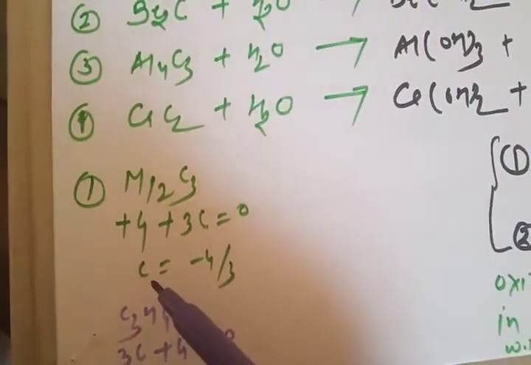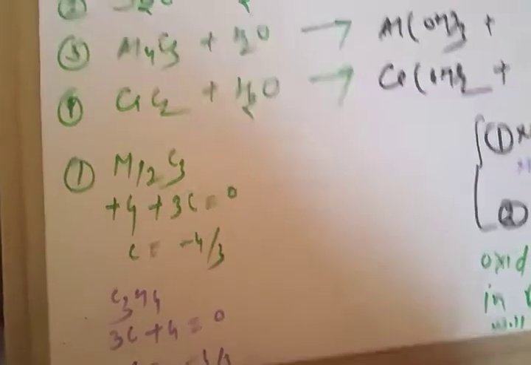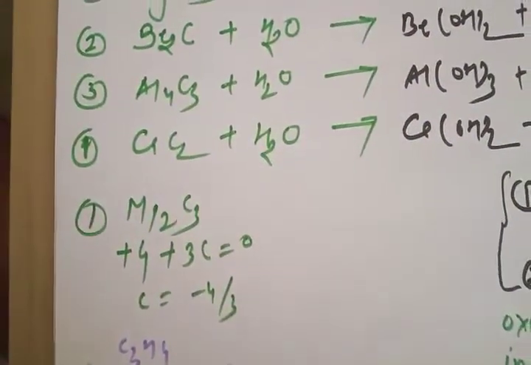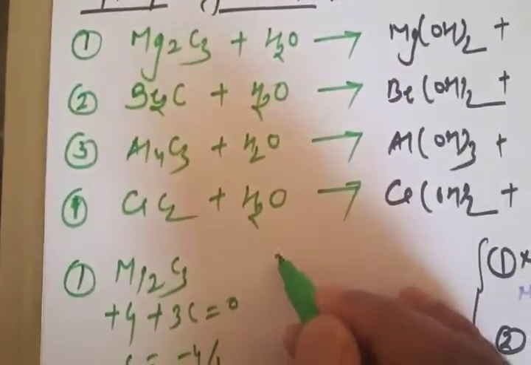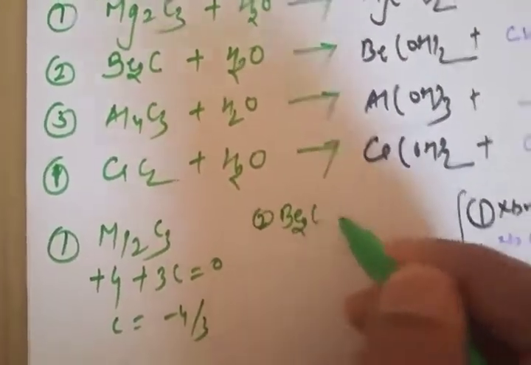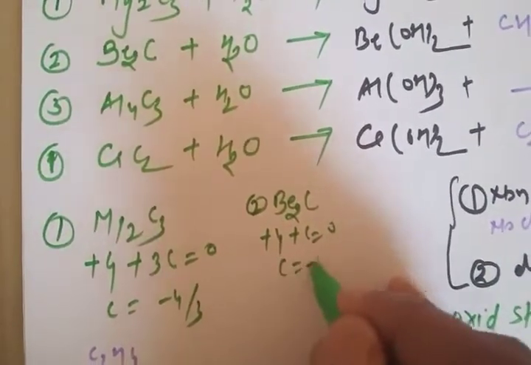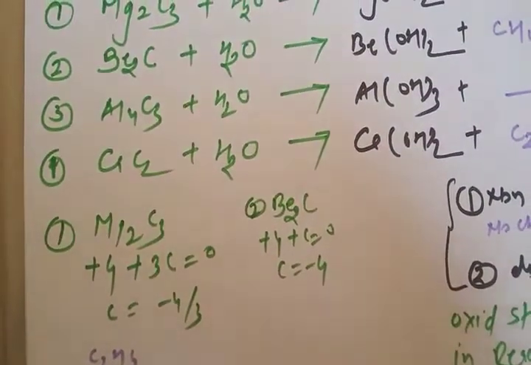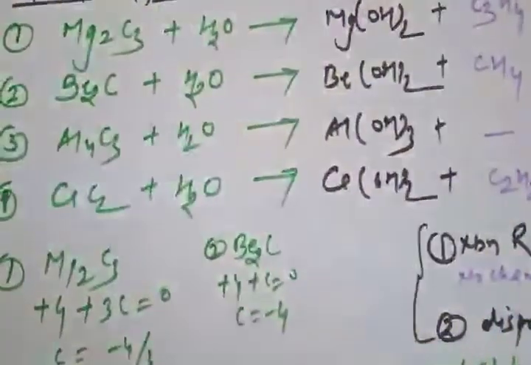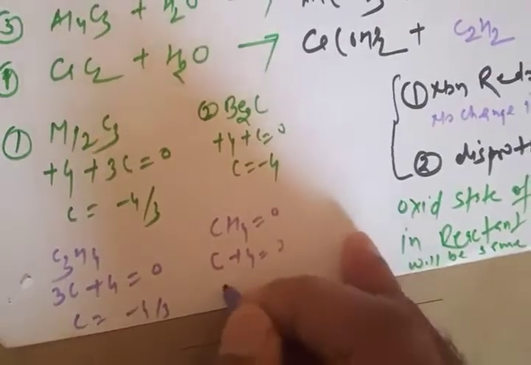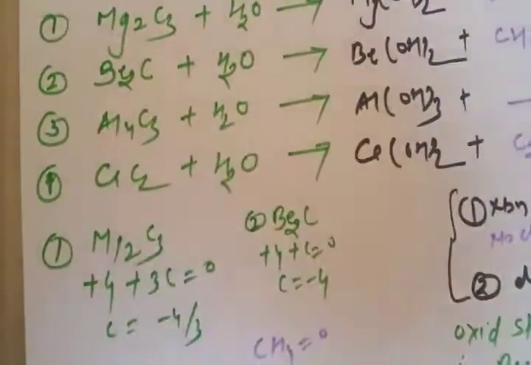So here if carbon is -4/3 in the reactant, the product also has carbon at -4/3, and this is the hint I told you. We look for the second. In the second case, Be2C, beryllium is +2, so it will be +4. Then carbon, which we want to know, is -4. So what is the product here? The product is methane. So we find the oxidation state of carbon in methane: hydrogen is +1, so carbon is -4. Yes, so this is how.